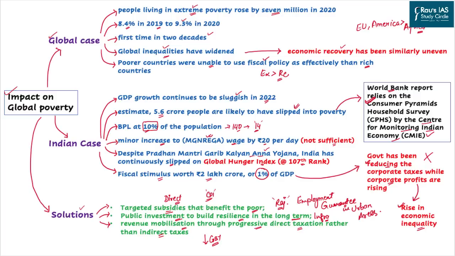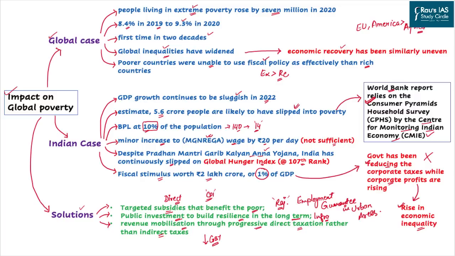Despite the Pradhan Mantri Garib Kalyan Ann Yojana, which was touted to be one of the best in eradicating hunger during the COVID crisis, and the scheme has been extended since then, India has continuously slipped on the Global Hunger Index, ranking around 107 in the latest round. This has proved that despite their best efforts under Pradhan Mantri Garib Kalyan Ann Yojana, the government was not able to improve its ranking at global standards.